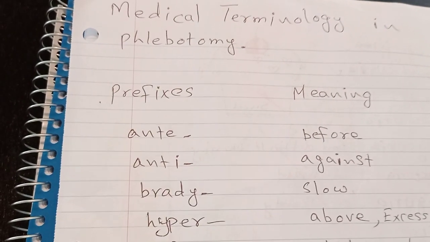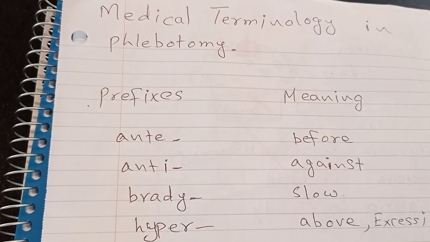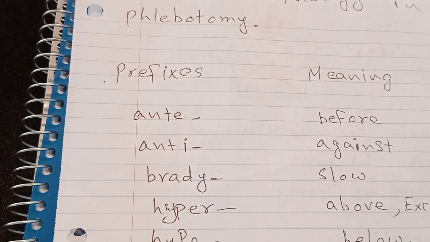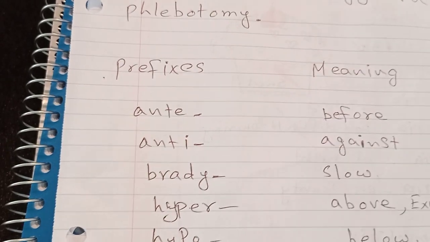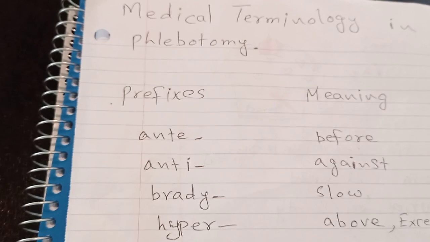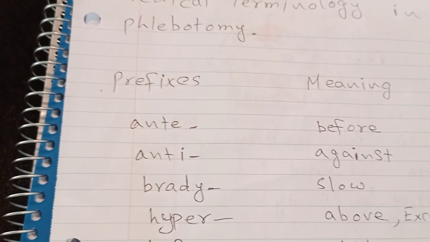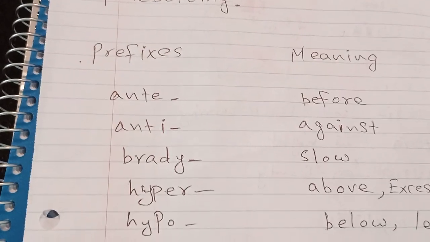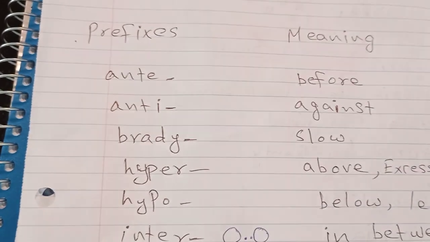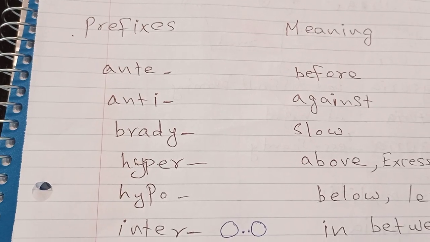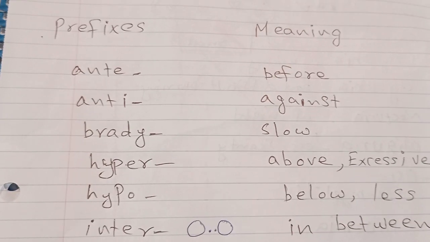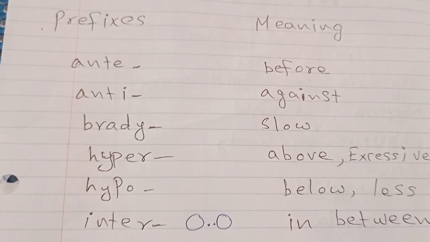Anti, A-N-T-I, against, like anti-gravity, against the gravity. A-N-T-E means before, antenatal, before the delivery, and anti means against, anti-gravity. Brady, slow. Hyper, above, excess. The example of brady is bradycardia, slow heart.